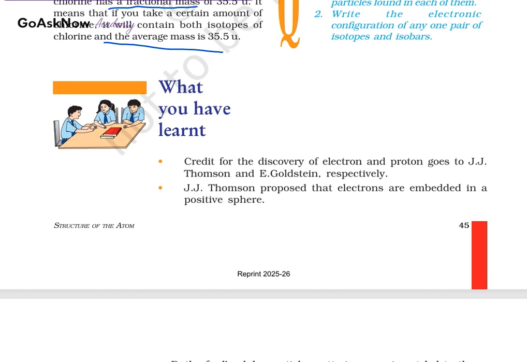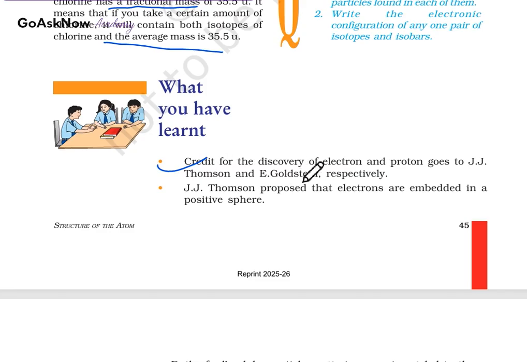Thomson, because in the previous chapter we have studied only about the atoms, but he is the only one who explained that when we rub two particles, we get a charged particle. Then charged particles are there. It means positive and negative, both the charges are there. Then he gave the names positive and negative charge. It means neutron, electron and proton.